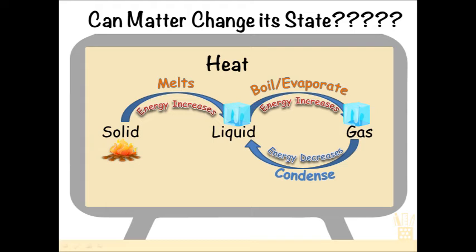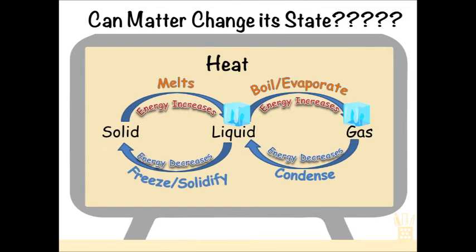If we further cool down the liquid, the energy of the particles making up the liquid will further decrease, and they will either solidify or freeze to form solid. So this is the cycle of matter changing its state from solid to liquid, liquid to gas, and back to liquid and solid. An example of this that you can see in your day-to-day life is the water cycle, which you would have already studied about.